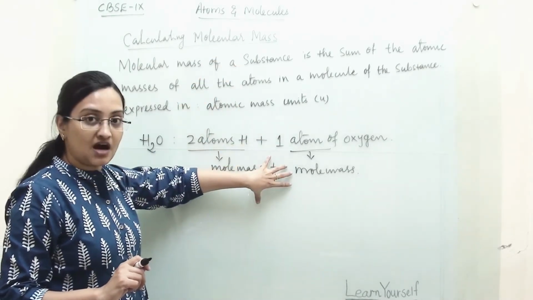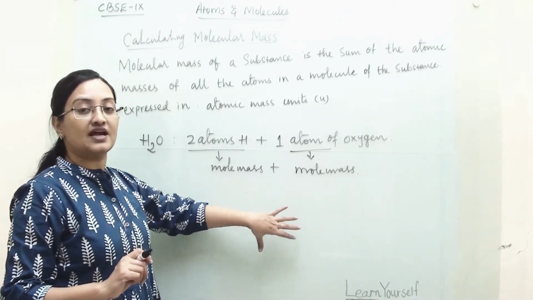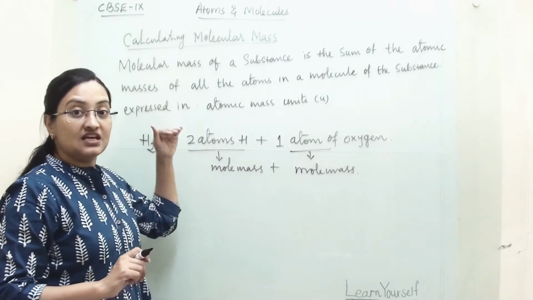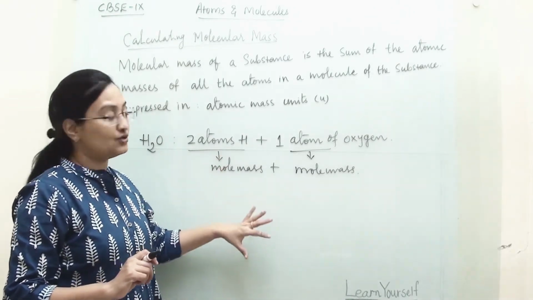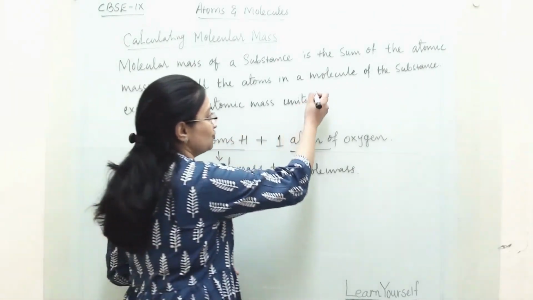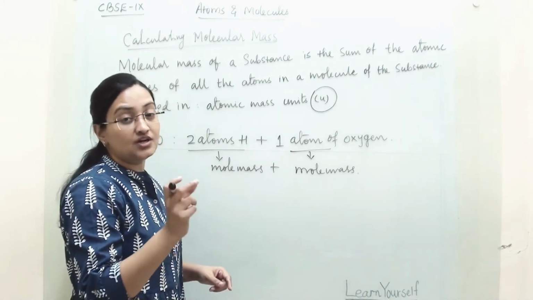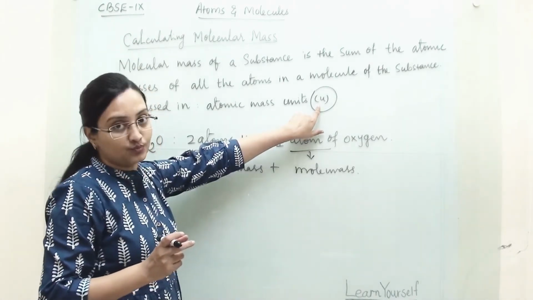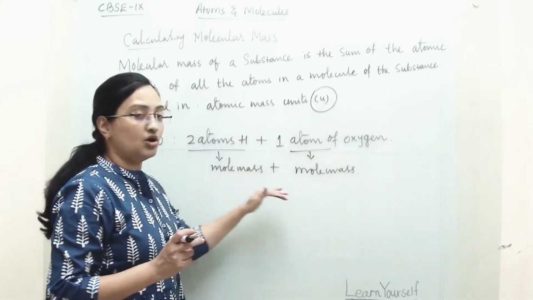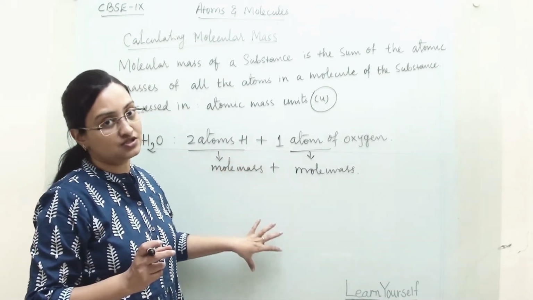From atomic mass we will derive molecular mass. So that's why it is known as relative molecular mass. And since it is known as relative molecular mass, it is expressed in atomic mass unit, that is U. So when we are writing our answer, the unit we will write is U, that means atomic mass unit. All the molecular masses we are deriving from their atomic mass units.